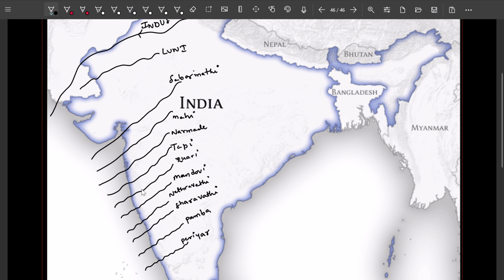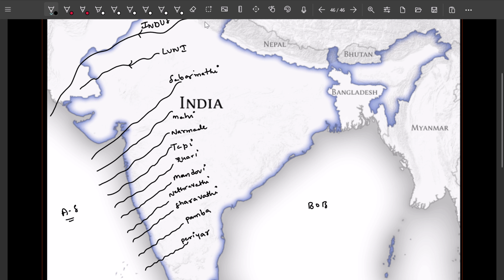These are all the west flowing rivers, and they all merge into the Arabian Sea. This is the Arabian Sea, and this is the Bay of Bengal. These all are called west flowing rivers.